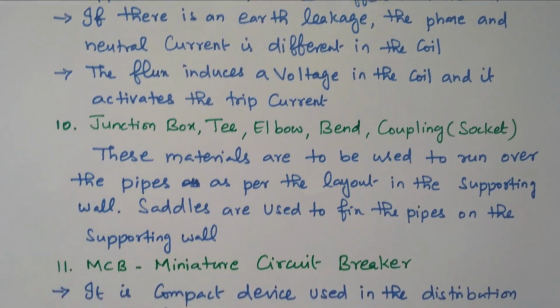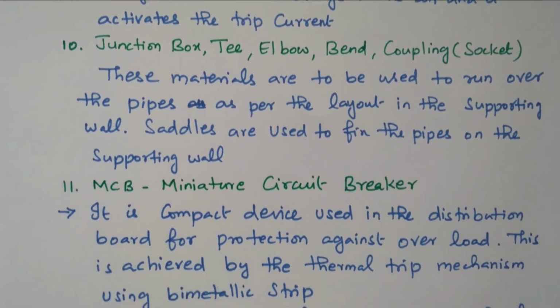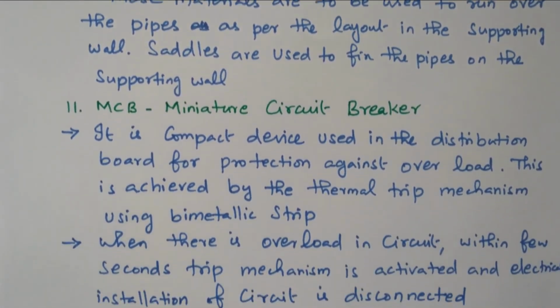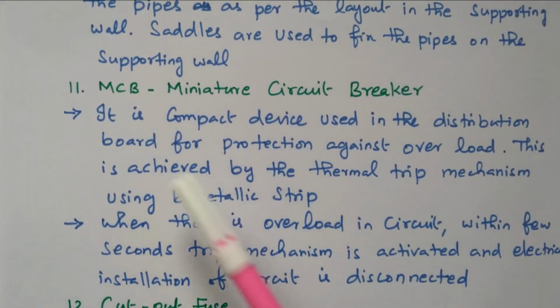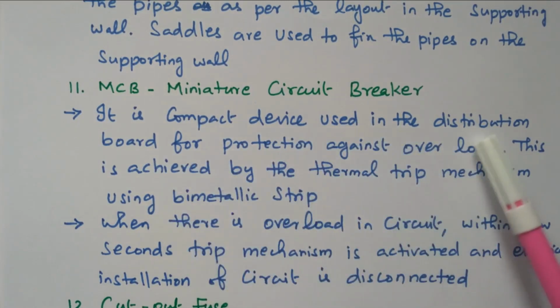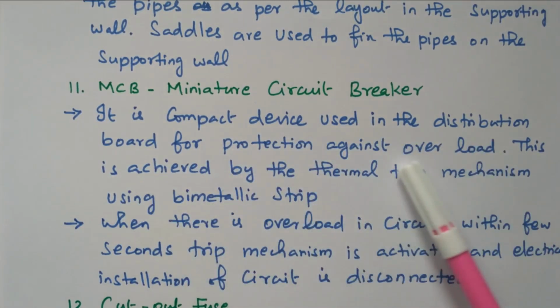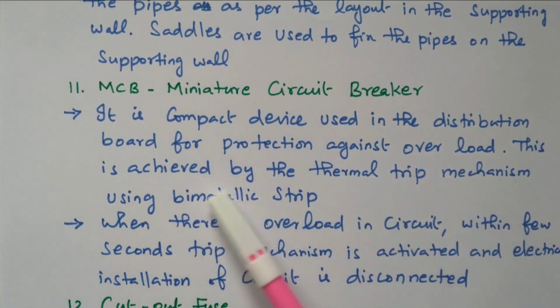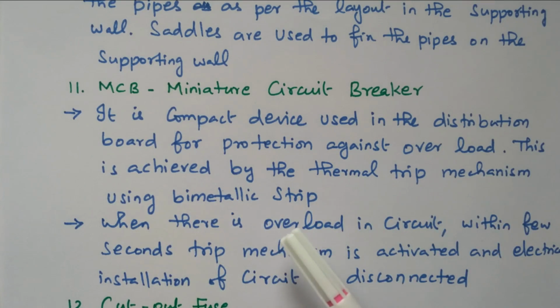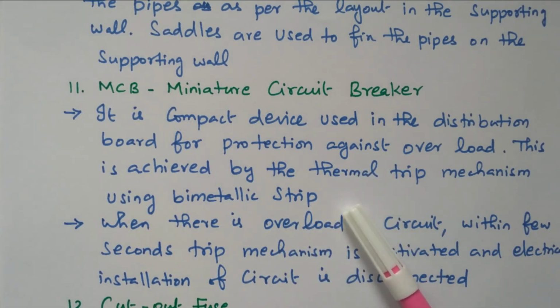Then MCB, miniature circuit breaker. It is a compact device used in the distribution board for protecting against overload. This is achieved by a thermal trip mechanism using a bimetallic strip. We already discussed the fuse. The thin wire will be there. If any abnormal condition occurs, the fuse will glow and that will disconnect the circuit. Thereafter, we need to replace the fuse.